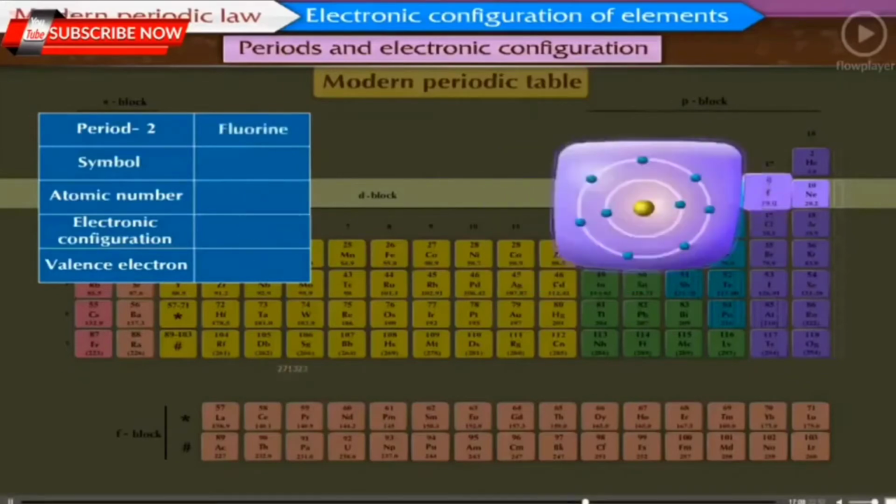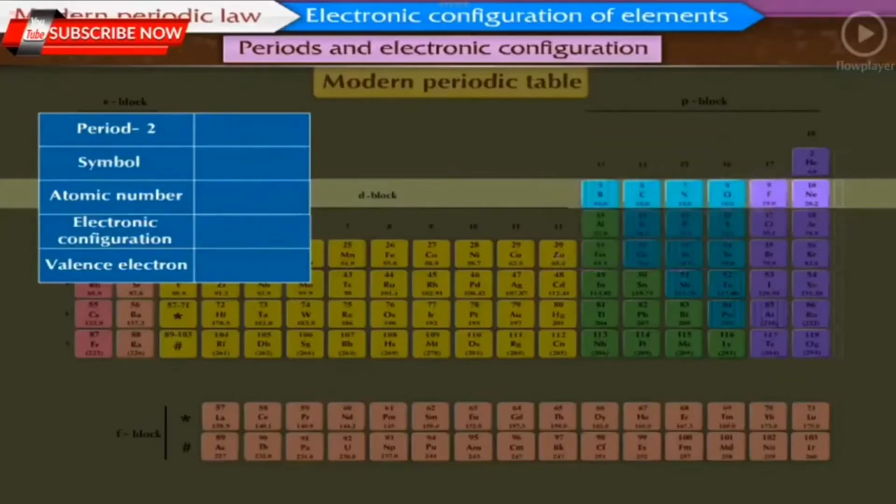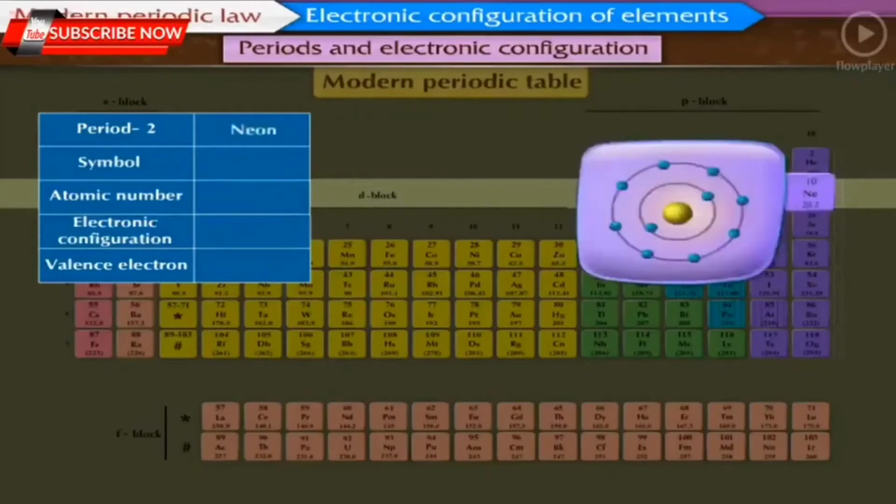The seventh element is fluorine, symbol F, atomic number 9, electronic configuration is 2, 7, valence electrons are 7. The last element is neon, symbol Ne, and atomic number is 10, electronic configuration is 2, 8, and the valence electrons are 8.